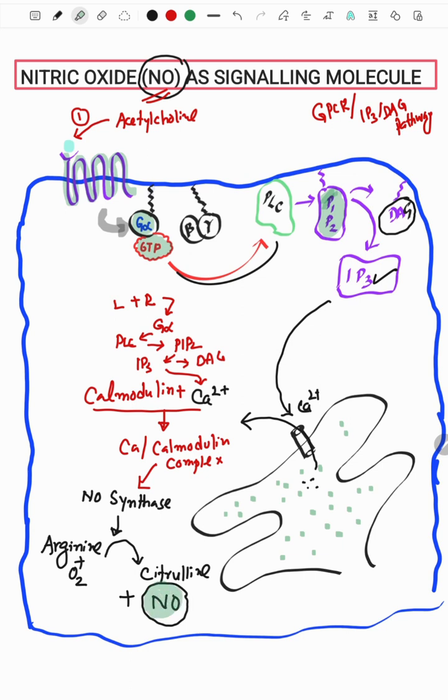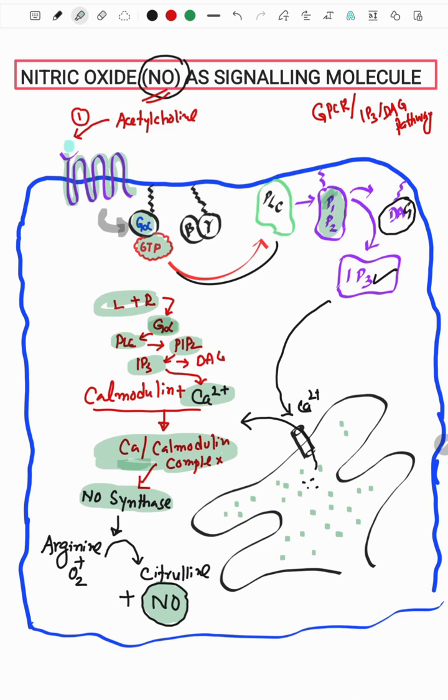Nitric oxide is only synthesized when there is NO synthase, but NO synthase won't be active unless there is the calcium calmodulin complex. For the formation of that complex, you need the release of calcium from the ER. That is only possible when there is IP3, and IP3 forms when PIP2 is cleaved by PLC. PLC comes because of the G alpha GTP subunit, and this is all because of the ligand and receptor interaction.